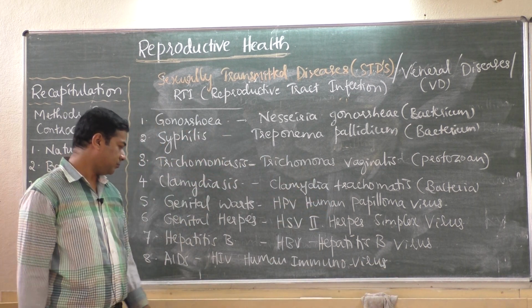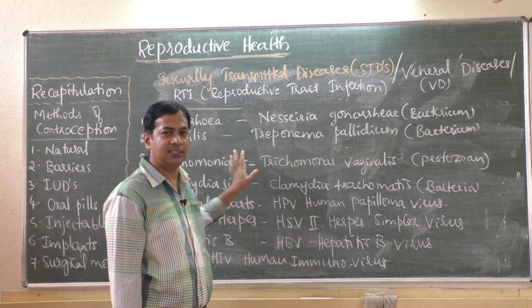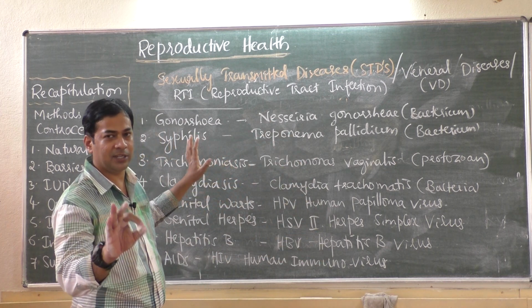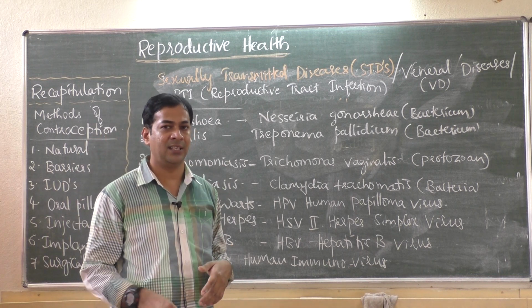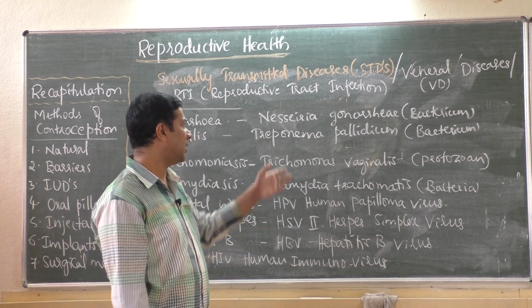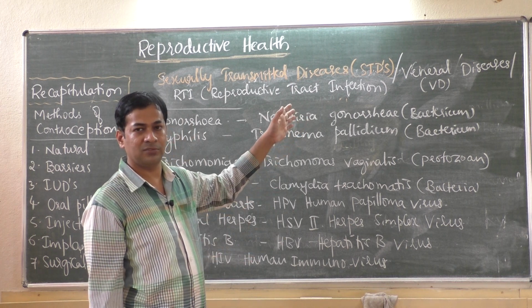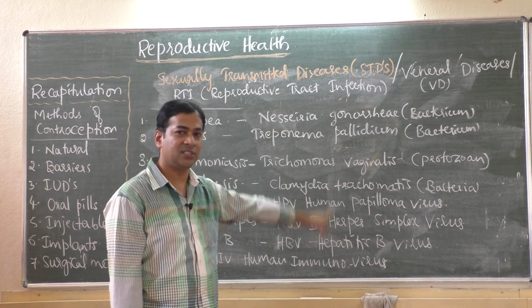So actually, which microorganism causes the disease is not there. In your textbook there are only the names of these diseases, and they continued their explanation. Anyway, in case you have doubt, for the NEET point of view, for the CET point of view, I gave this, but in the textbook this is not there.